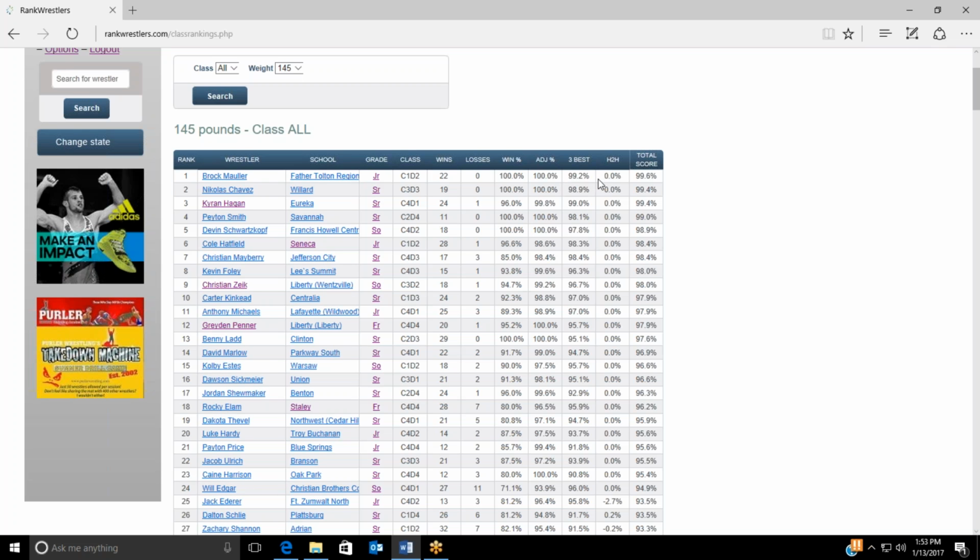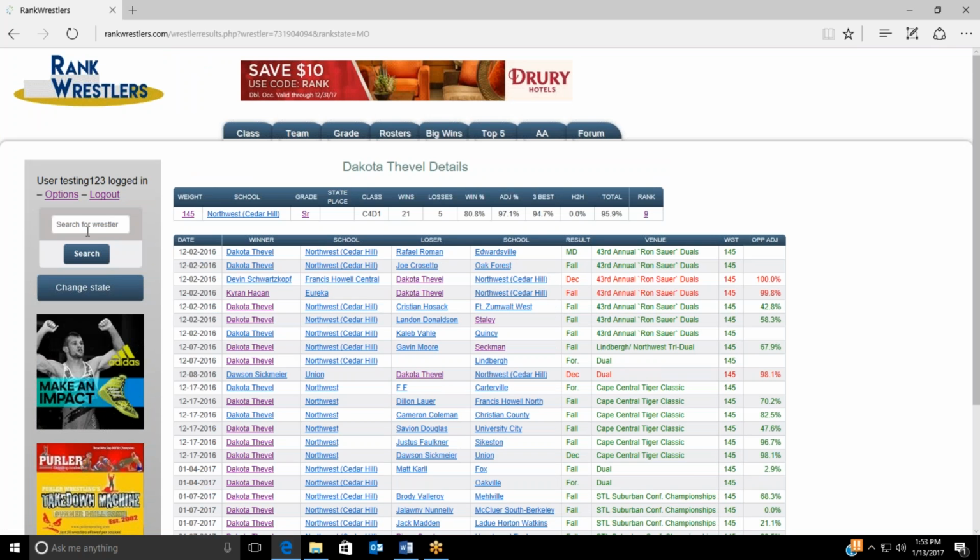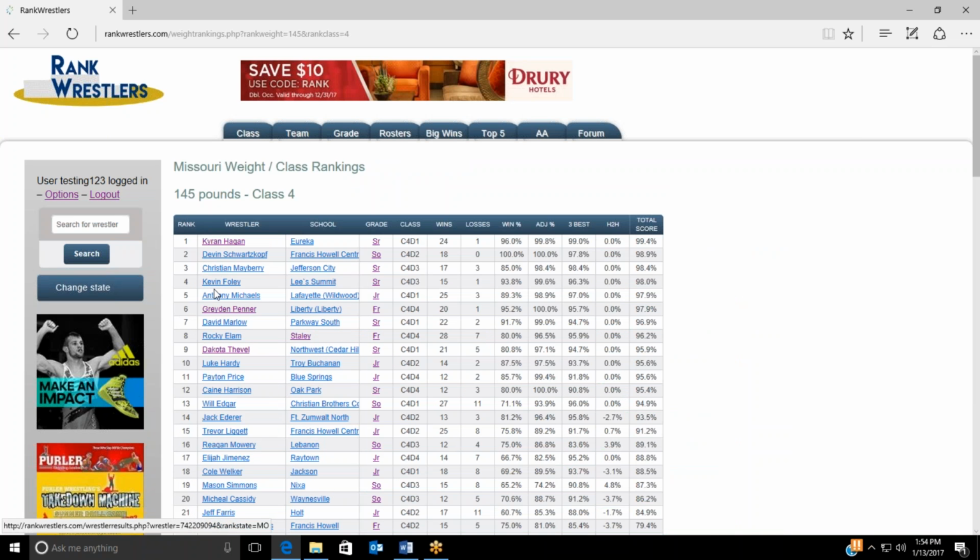You can see the detail for any particular wrestler by clicking on the wrestler's name or using the search box on the left-hand side of any screen to find that wrestler. All wins are highlighted in green, and red shows the losses so you can quickly digest the detailed results. Many states will also list the wrestler's place at the previous year's state tournament if they were a state placer. And you can click on the weight or the rank numbers to see a detailed list of all the other wrestlers ranked in that particular weight and class.